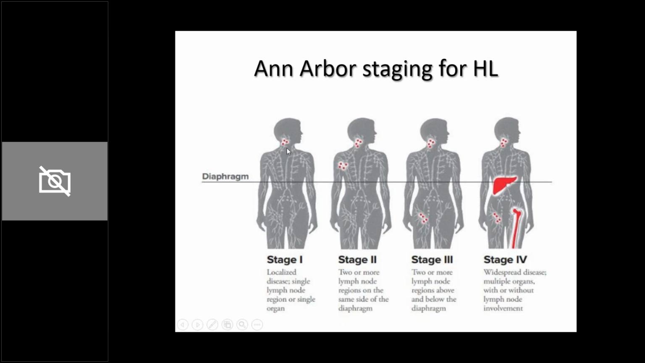Staging for Hodgkin's is known as Ann Arbor staging. So this line is through the diaphragm. Stage 1 is a localized disease on a single side of the diaphragm, single lymph nodal involvement. Stage 2 is 2 or more lymph node groups involved on the same side of the diaphragm. Stage 3 is 2 or more lymph node groups involved, but on opposing sides of the diaphragm. And stage 4 is metastatic disease. So apart from the lymph nodes, bone marrow, liver, spleen, and multiple other organs may be involved. Okay, so this is simple.